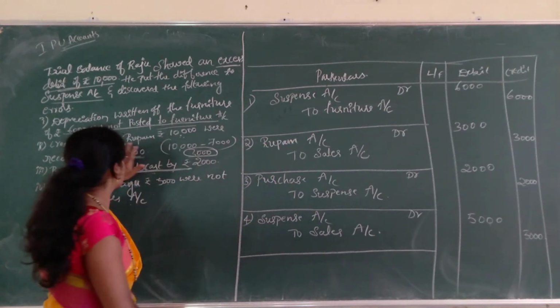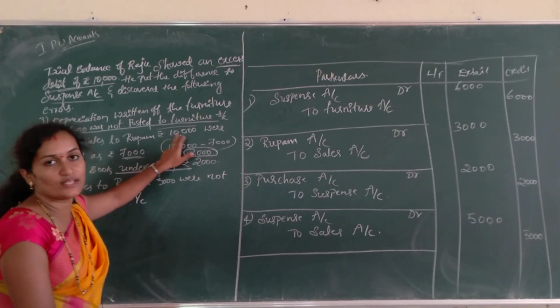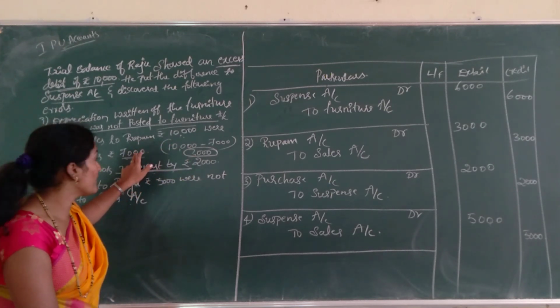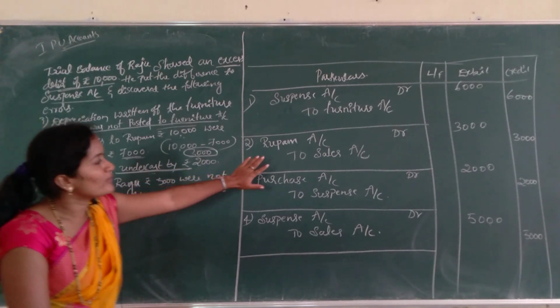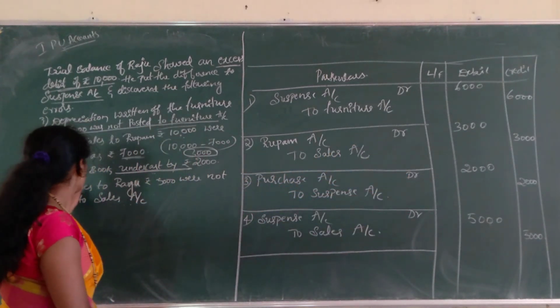Next one is credit sales to Rupam. It is recorded as rupees 7,000. Actual amount is 10,000, but we recorded it as 7,000, wrongly recorded. So Rupam account debtor to sales account. You have to write the difference amount, not 10,000 or 7,000.